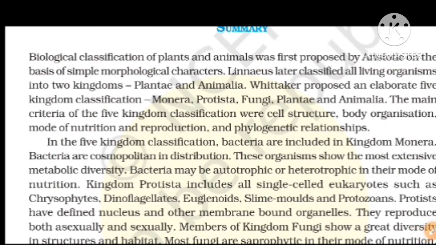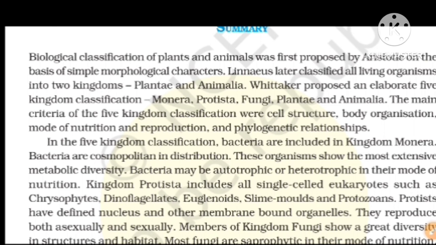Biological classification of plants and animals was first proposed by Aristotle on the basis of simple morphological characters. Linnaeus later classified all organisms into two kingdoms, Plantae and Animalia, and Whittaker proposed an elaborate five-kingdom classification: Monera, Protista, Fungi, Plantae, Animalia.